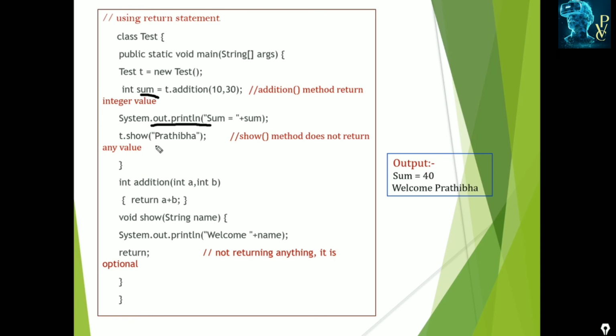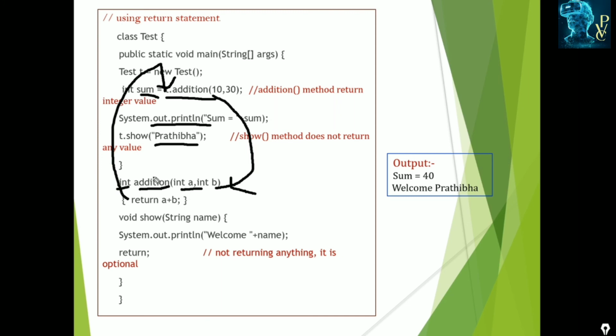Next, it shows some message. Here we are defining the method int addition. Addition is the method name and int is the return type, whose inputs are a and b, which are two integers, and it returns the sum of the passing inputs to the calling function. Where we called t.addition, control passes here, and first 10 is assigned to a and 30 is assigned to b, and 10 plus 30 is added and returned to the calling function. Now the sum is equal to 10 plus 30, which is 40.